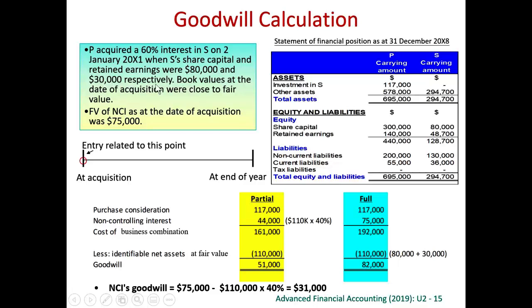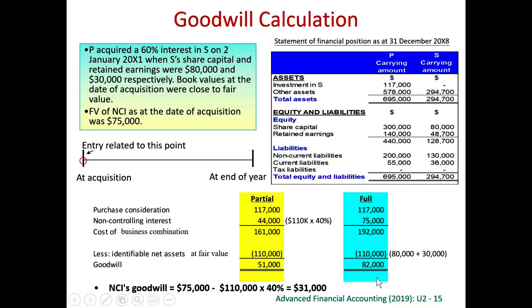We don't have any other equity items like revaluation reserve, general reserve, other reserve, translation reserve. So this is the only equity. Equity equals to net asset at the day of acquisition. We pay 192,000. We get net asset 110,000. So the goodwill is the difference between what we pay minus what we get. This is 82,000.